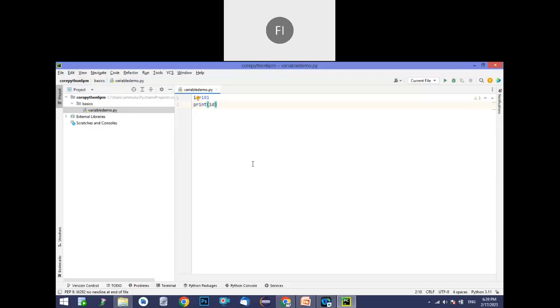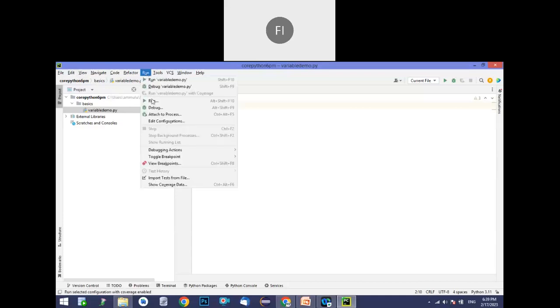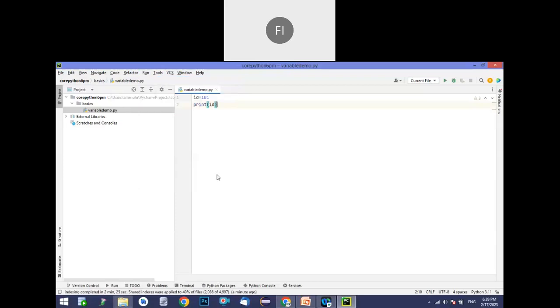Yeah, I hope it is done. Now go to the run. It's showing now, run the variables demo.py. Just click on that and the output will be printed on the console directly.